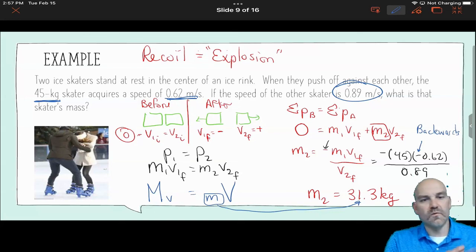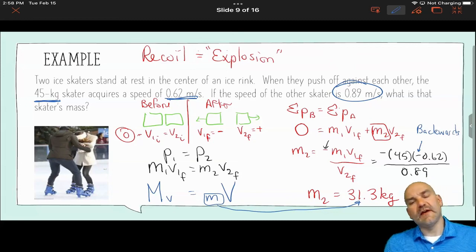Okay. So in the next couple of videos, we're going to keep applying this conservation of momentum. Here we're just looking at these quote-unquote explosion problems. Next, we're going to start talking about different types of collisions.